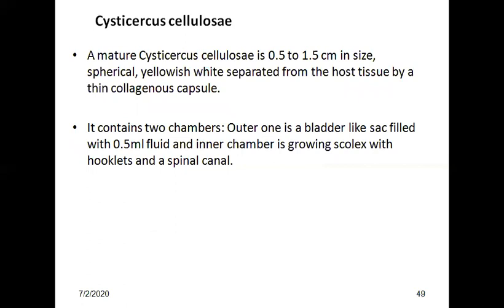A mature cysticercus cellulosae measures about 0.5 to 1.5 centimeter in size, spherical or slightly oval, yellowish white, separated from the host tissue by a thin fibrous capsule. It contains two chambers. The outer one is a bladder-like sac filled with 0.5 ml vesicular fluid, and the inner chamber contains a growing scolex with hooklets and spiral canal.